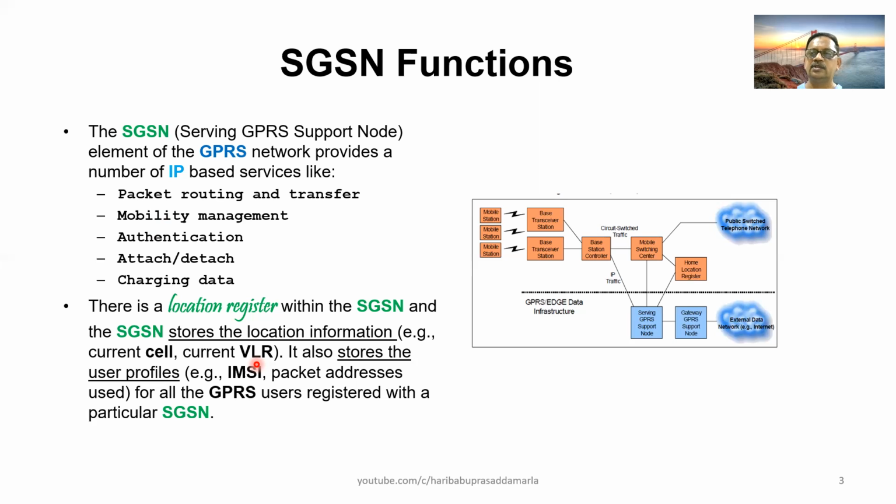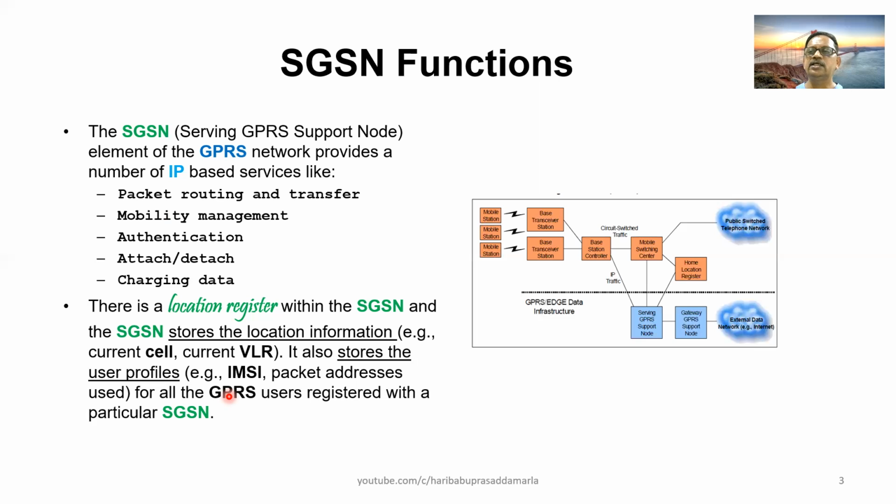The other function is that the GGSN also stores the user profile, like IMSI, International Mobile Subscriber Identity, and packet address. So whenever you are accessing the data network, it will have a URL address.